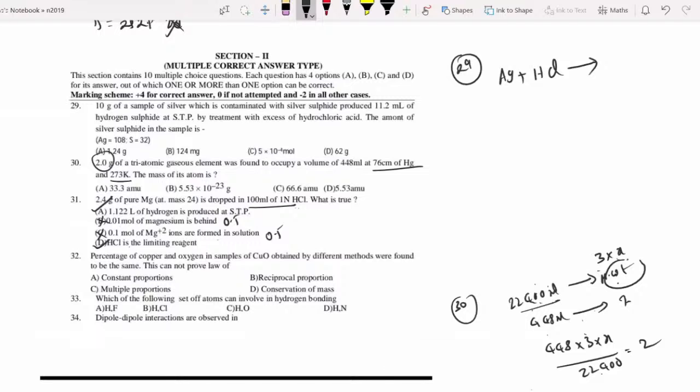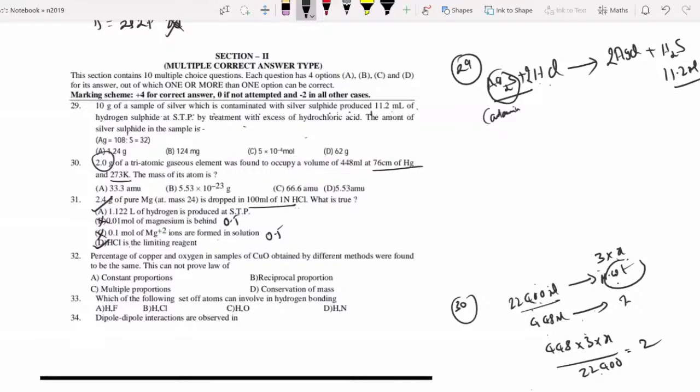Treatment with excess HCl of silver which is contaminated with silver sulfide. Okay, there are silver and silver sulfide. I am treating with HCl. This is the contamination and impurity. When I am treating with HCl, this Ag2S forms AgCl plus H2S. How much H2S? Ag2S plus 2HCl gives 2 AgCl plus H2S. It is over.